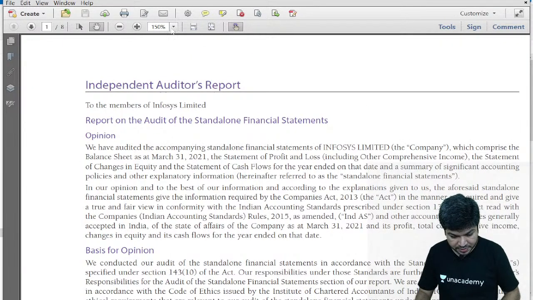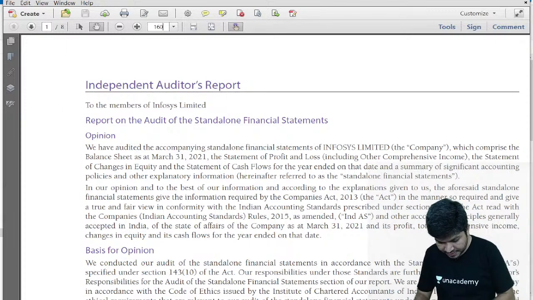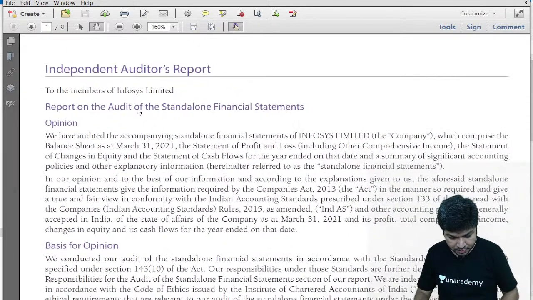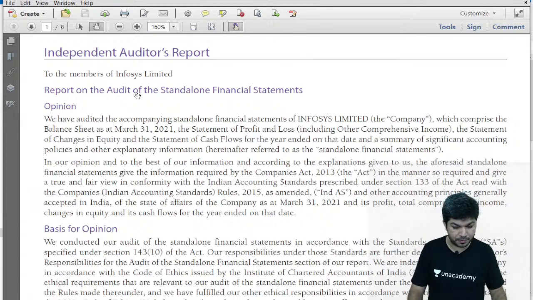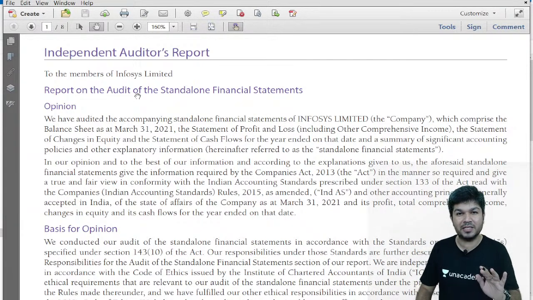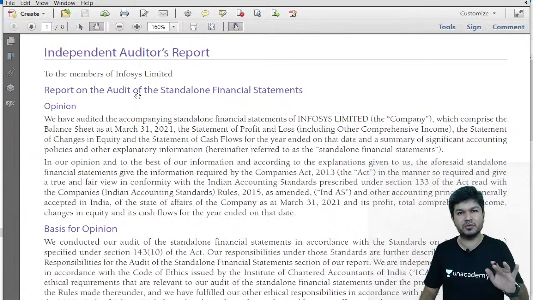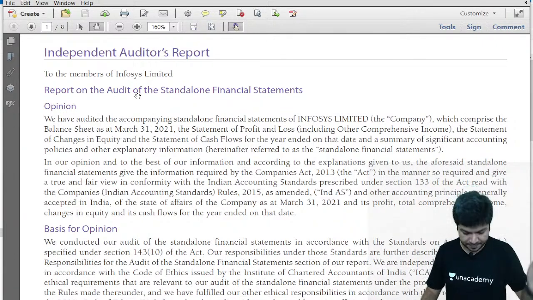So it's not just theory. Practically we have the same thing applicable. We'll just try to look at that. Okay, this is the Infosys audit report which I'm opening. It might not be visible to you properly. It's okay. I'll read the things as well.